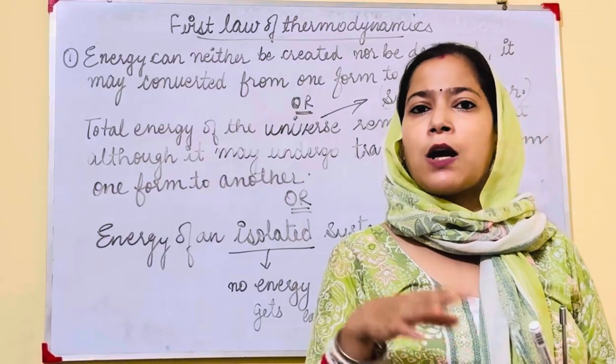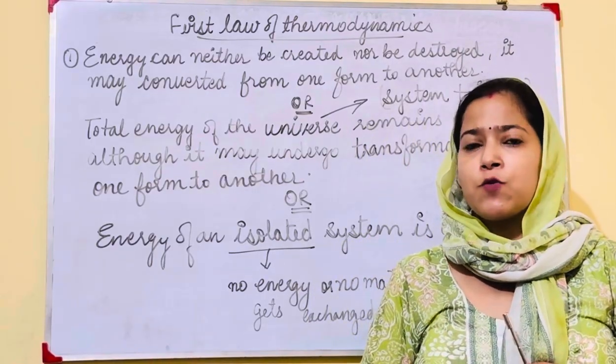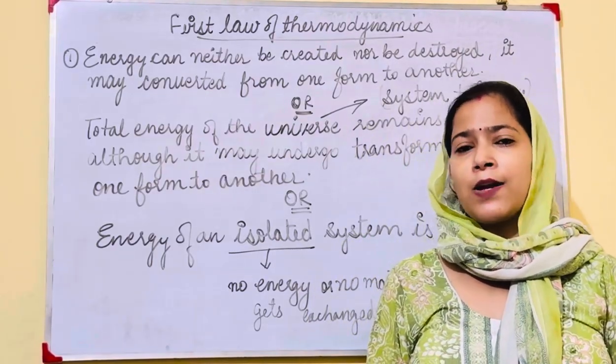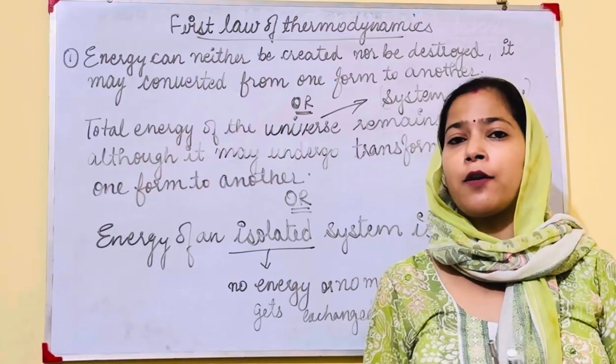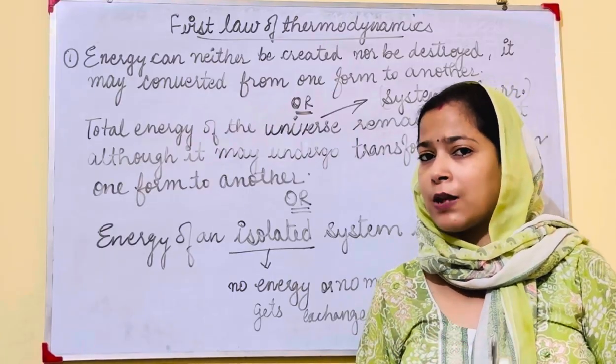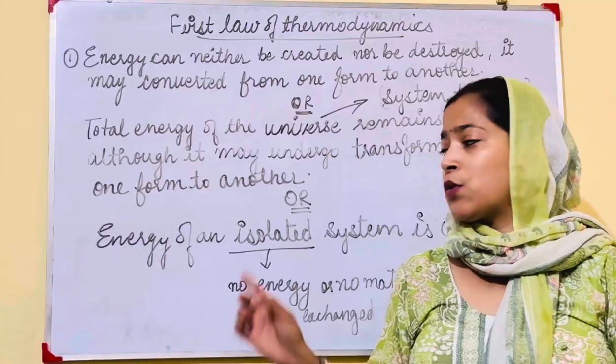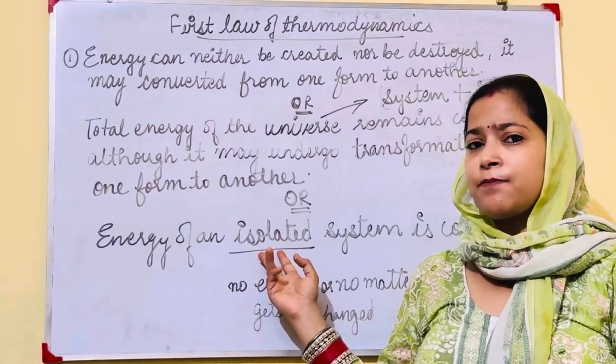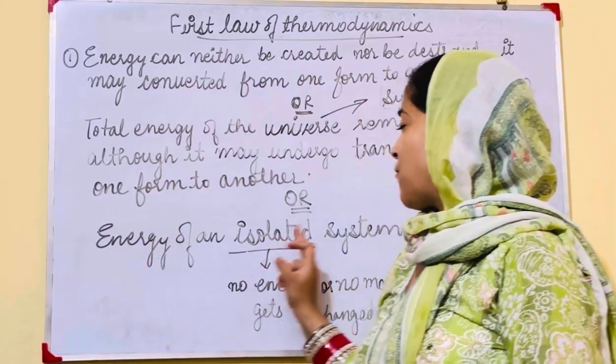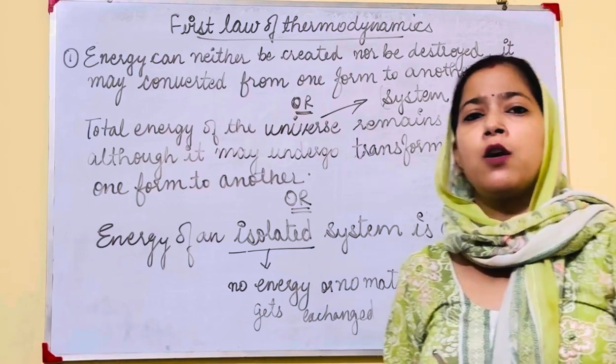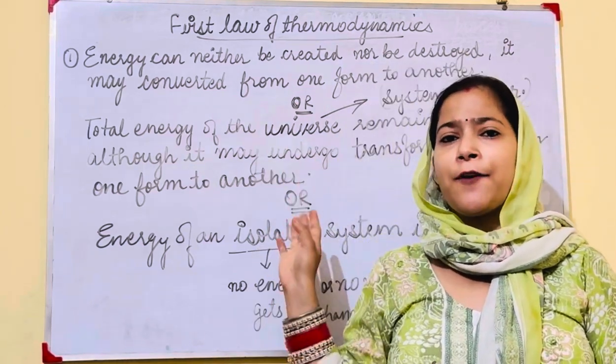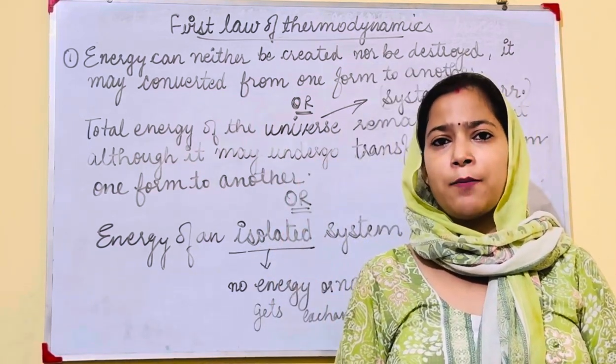The substance will not pass from that system to another, and the energy will also not transfer from that vessel to another. So that system is an isolated system, and the energy of such a system is also constant. These are the three definitions of the first law of thermodynamics.